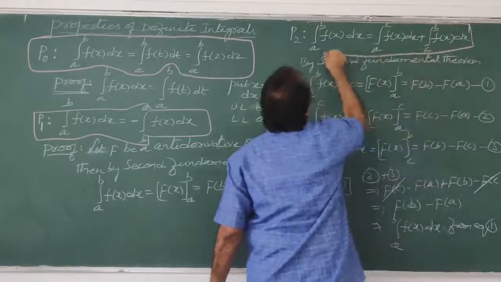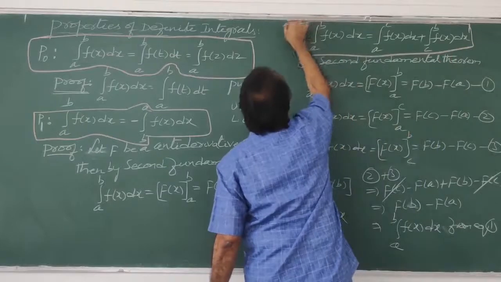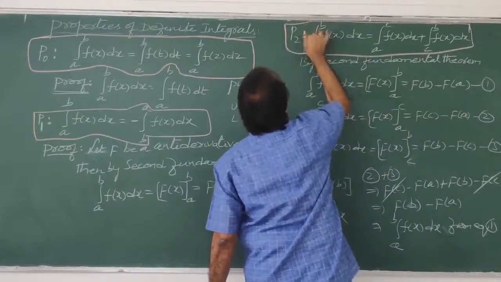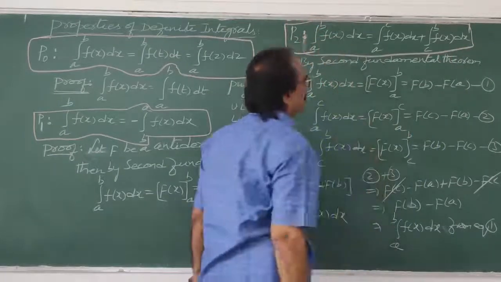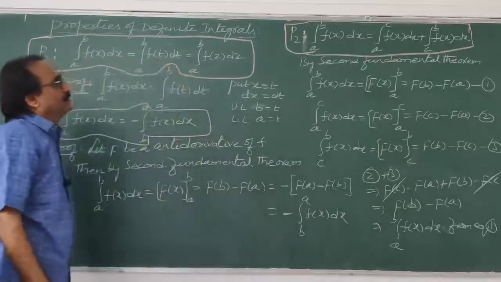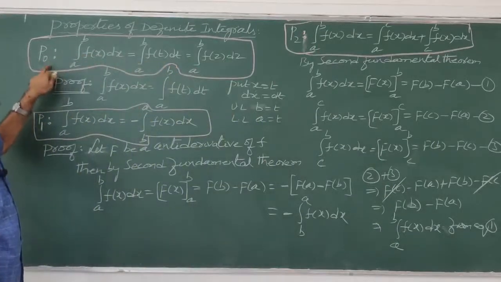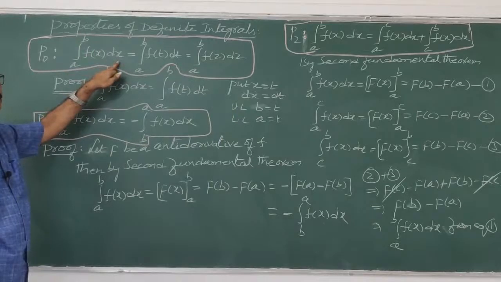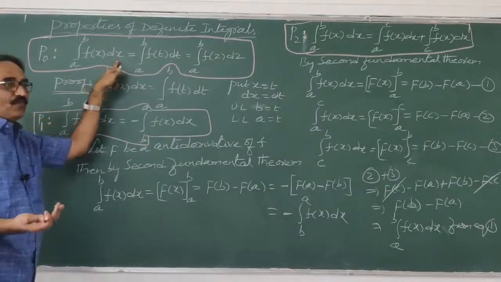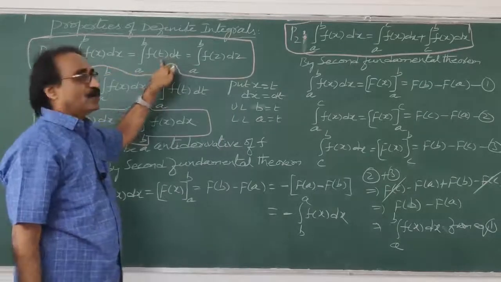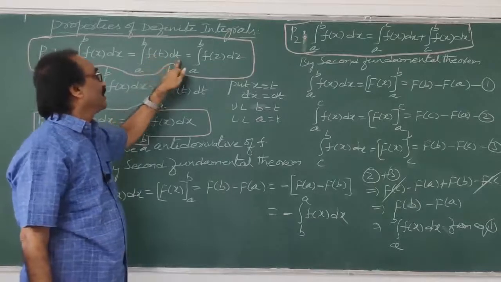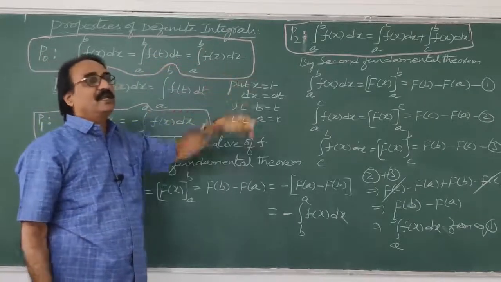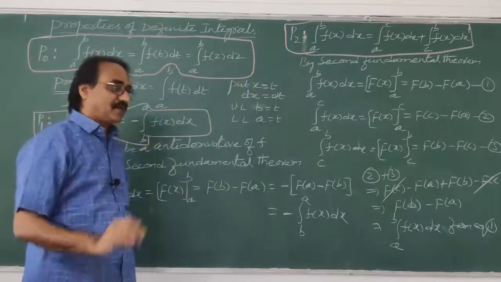At the same time, we should also know these properties, because we will use property P2 like this. So property P0 is integral a to b f of x dx. If the same limits are there, whatever variable you take, there is no difference. Therefore, integral a to b f of t dt, integral a to b f of z dz, integral a to b f of y dy, whatever you can write.